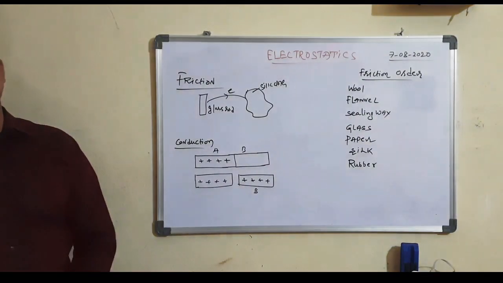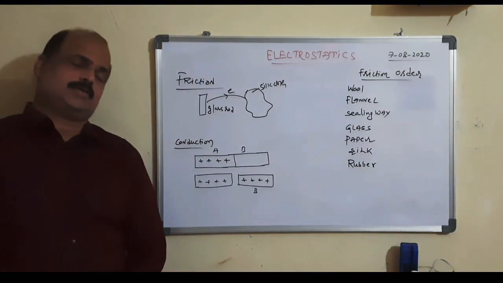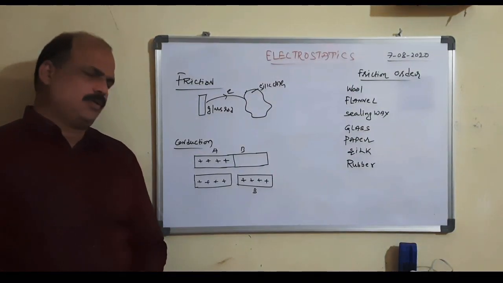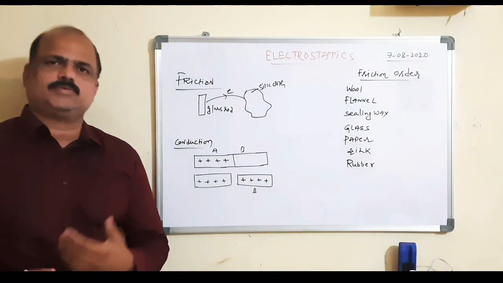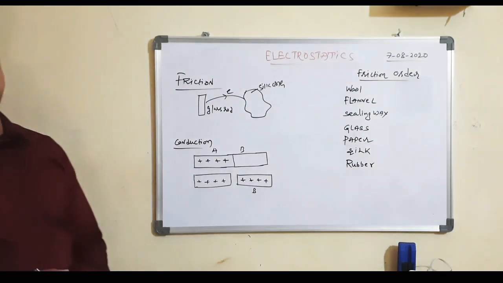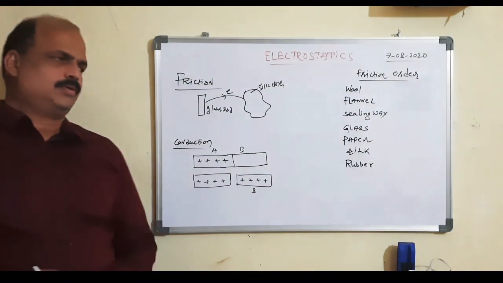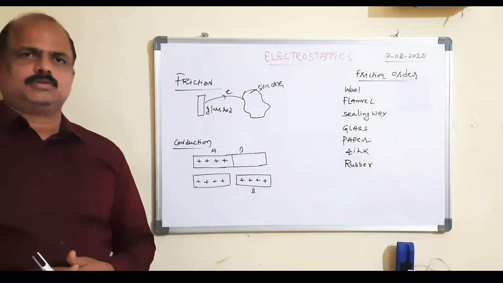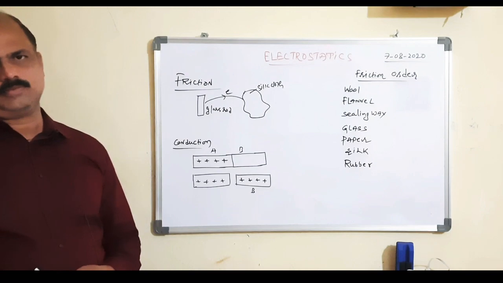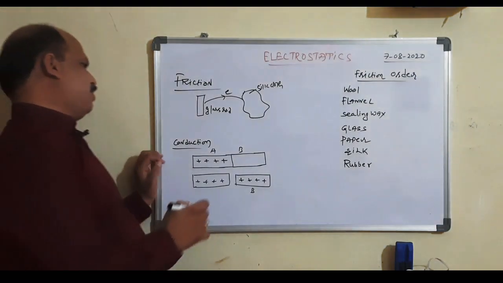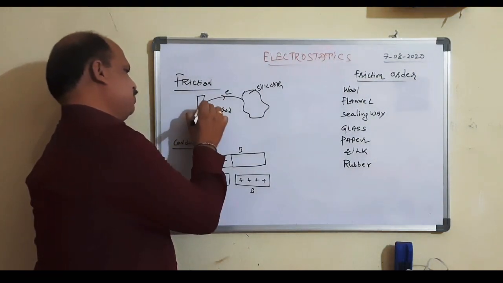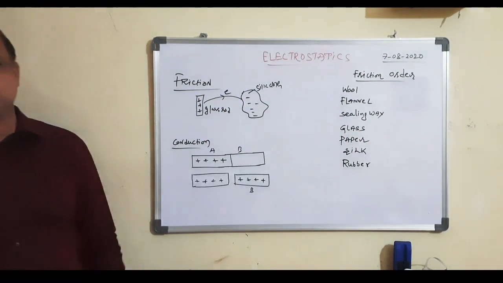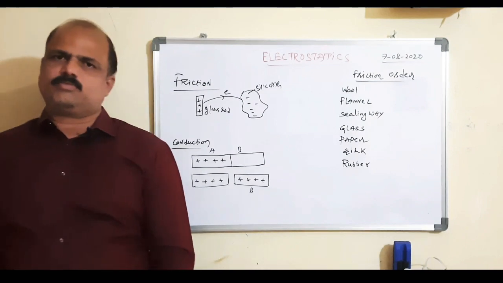What did we discuss in the earlier class? The substance which loses electrons gets positively charged. The substance which gains electrons gets negatively charged. So here the glass rod acquires a positive charge and the silk cloth acquires a negative charge. This method is called friction.